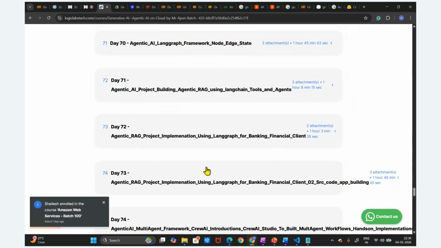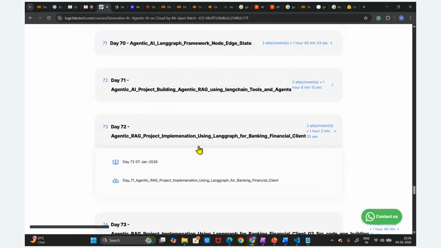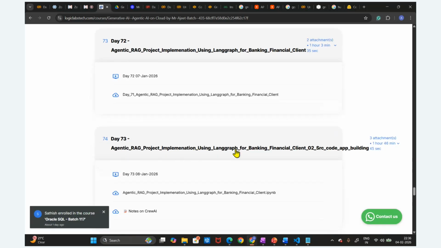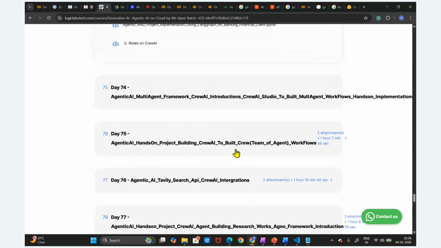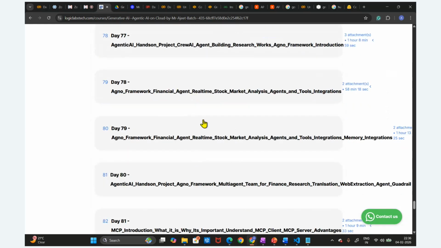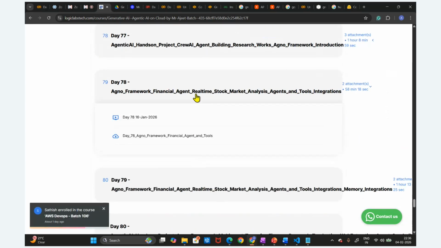Then we have the financial client use case, a compliance policy application, which I recently worked on last year. I'm going to implement those here. So these are practical use cases for banking and finance clients, and these are the different use cases we are going to build and deploy. Then again, in the multi-agent framework, we can do real-time stock market analysis with the help of the CrewAI and Agno frameworks. So these are real-time scenarios, guys. Real-time projects will be hands-on, not dummy projects, in this course.